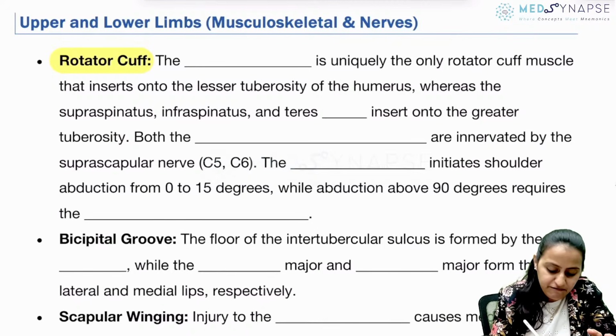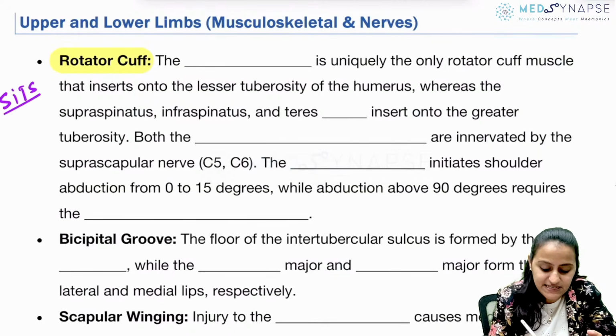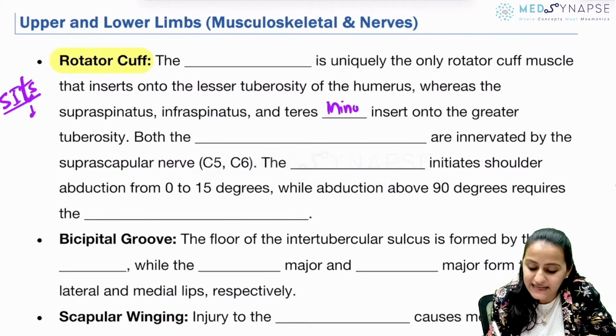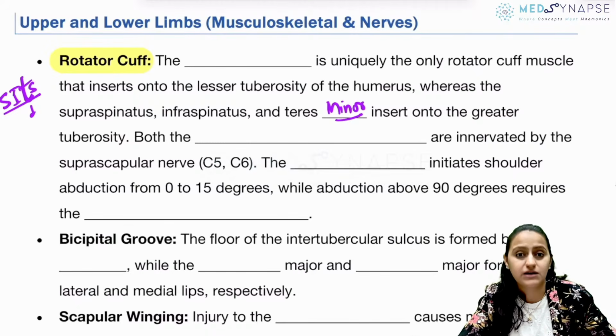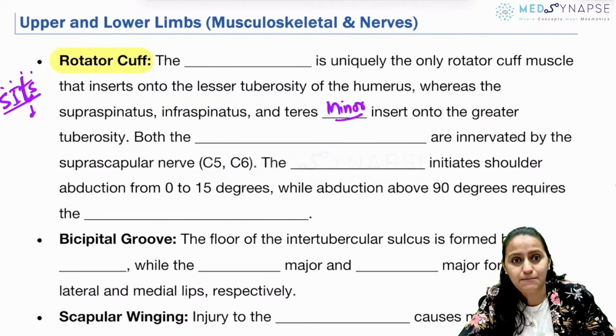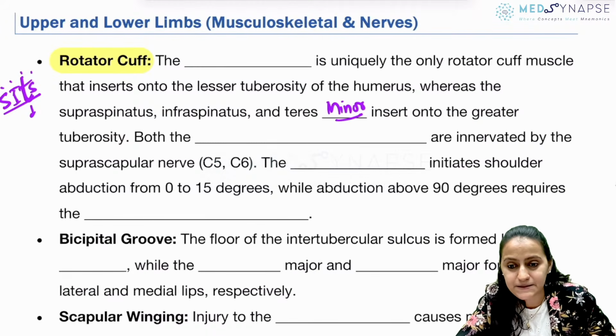In the rotator cuff you basically have 4 muscles, which is SITS. How do you write the T? Remember, it's a small t, to remember that it is teres minor, which is included in the rotator cuff. So supraspinatus, infraspinatus, teres minor, and subscapularis. Out of that, which one inserts on the lesser tuberosity, guys?